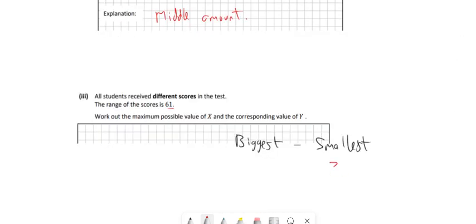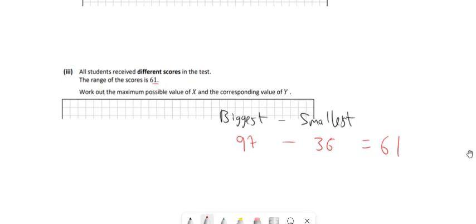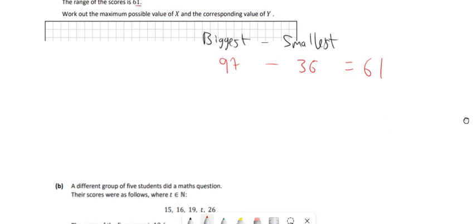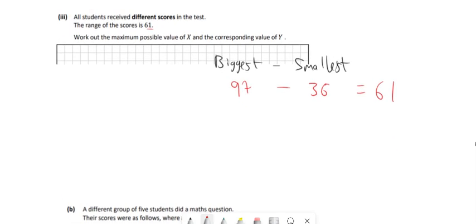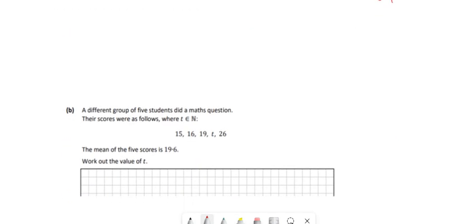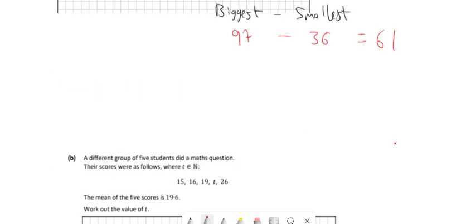Therefore, if x is 36, you're trying to think of what number minus 36 would give you 61. So if you just add on 61 to 36, it'll tell you what it is. And that's 97. So 97 minus 36 gives you 61. 36 is the biggest possible value of what x is. So that's y and that's x.